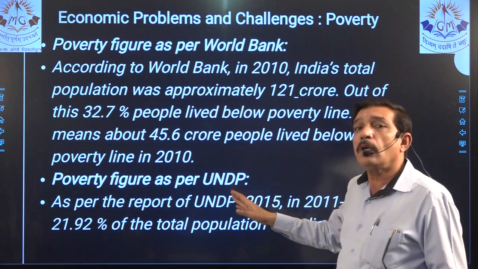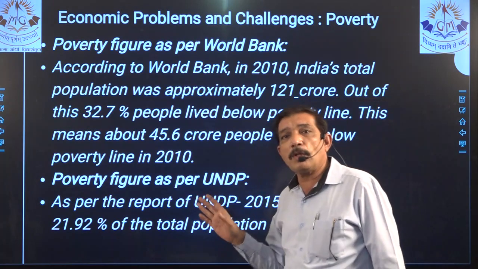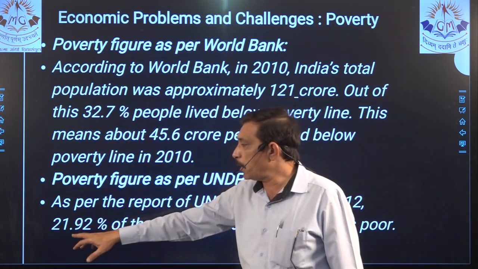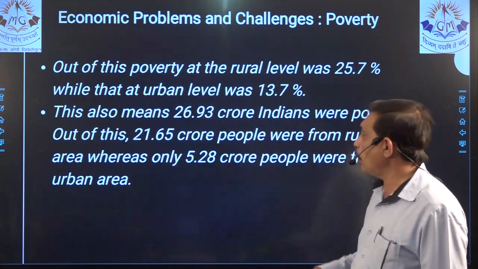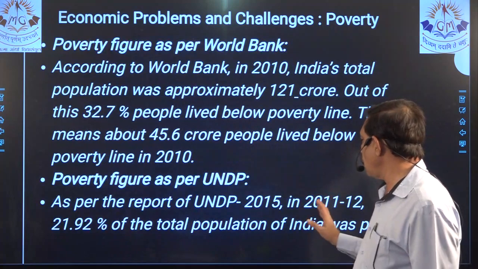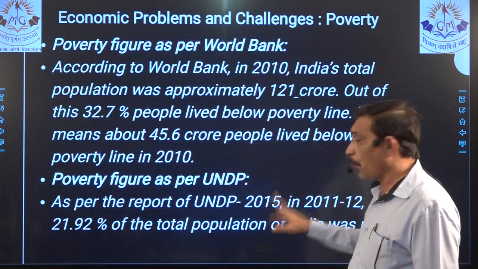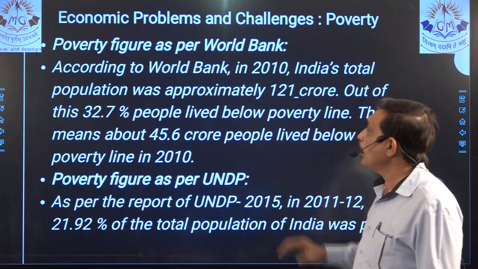Poverty figures as per UN Development Program. UNDP stands for United Nations Development Program. Here there is a difference, it says 21.92% of the total population in India was poor. 2014-15 must be 11-12. No, it is 15. The report was of 2015, but it was considered for the year 2011-12.